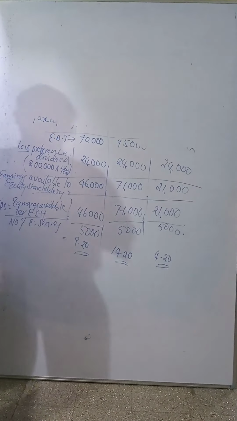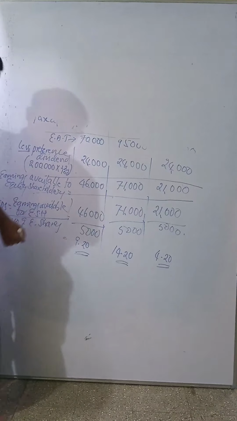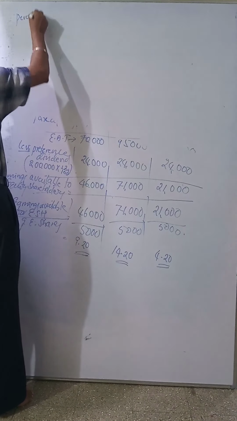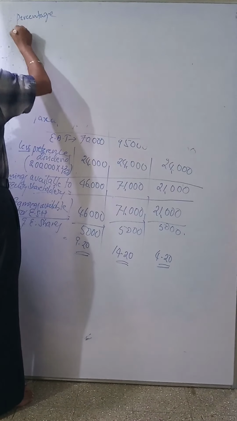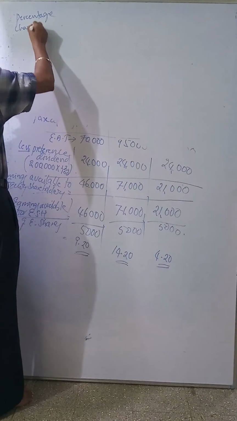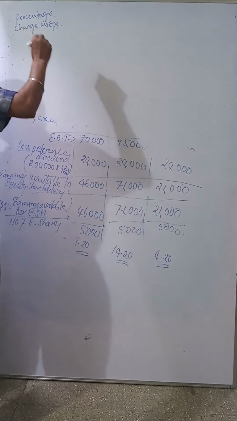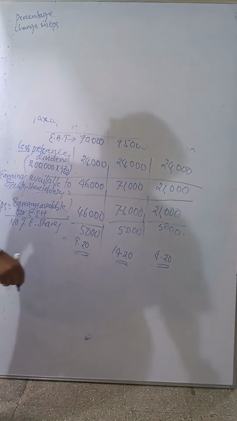Next, continue: percentage change in EPS.